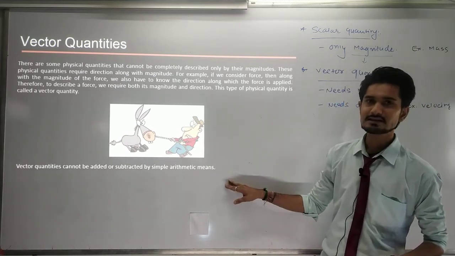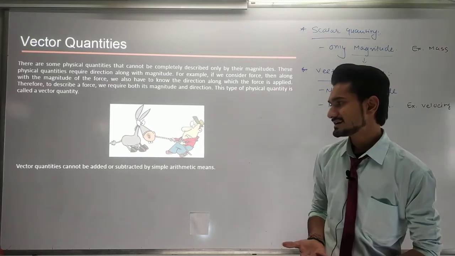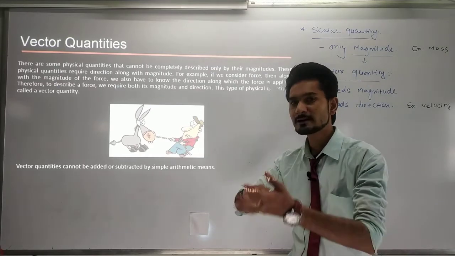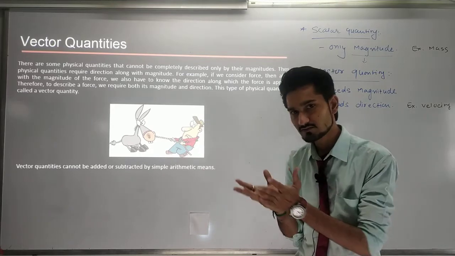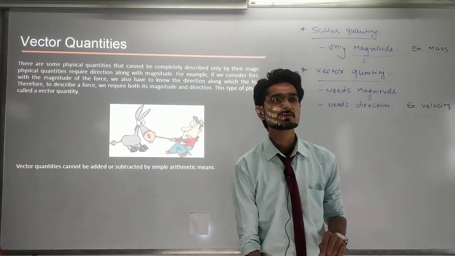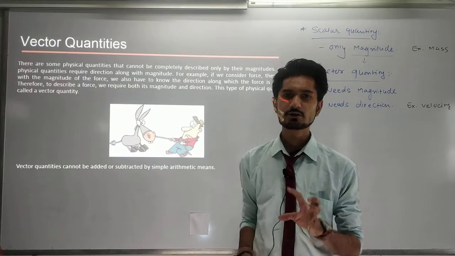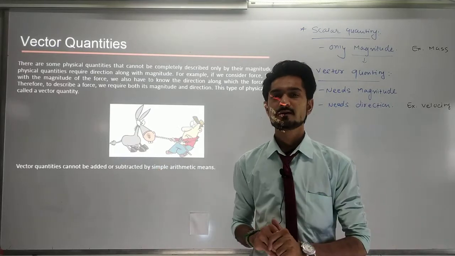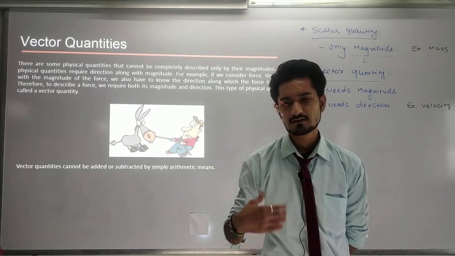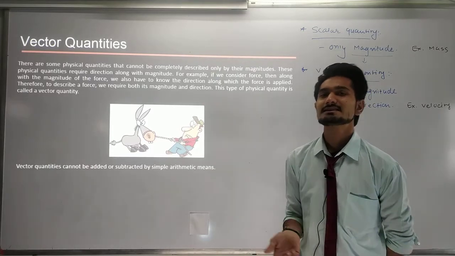Now what this statement is referencing is that we cannot do arithmetic addition or subtraction easily. Suppose two masses are present, one mass is 20 kilogram and another mass is 30 kilogram. If I have to add them and tell you the total mass that I have, then you can say it is 50 kilogram.